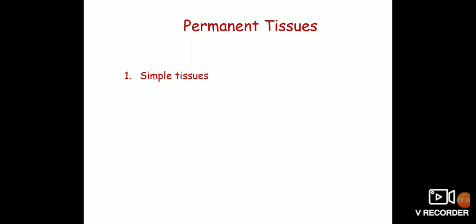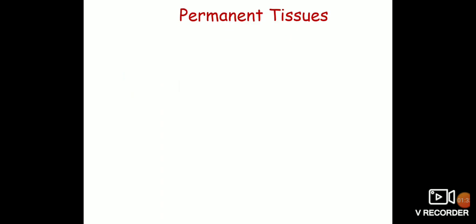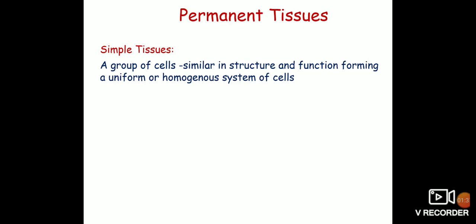These permanent tissues are again divided into two types, the simple tissues and complex tissues. Simple tissues are a group of cells which are similar in their structure and function, forming a uniform or homogeneous system of cells. The simple tissues are made up of only one type of cell and they perform a definite function.